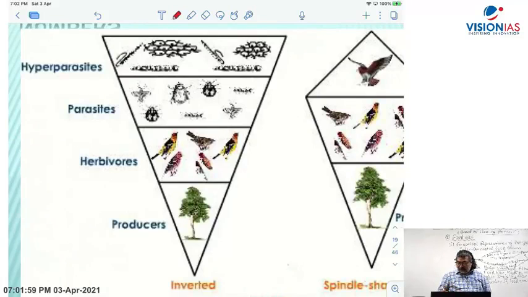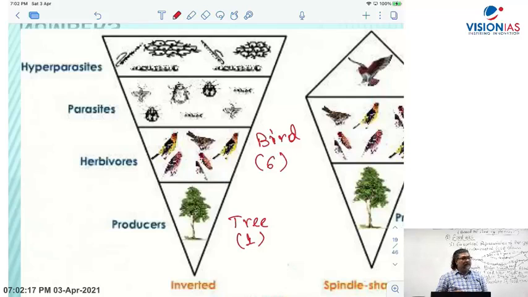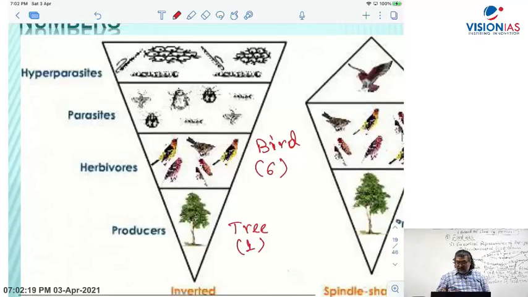In a tree ecosystem, you have one tree which is home of birds. You have birds which live on the tree. If you do the counting, you have 6 birds, and on every bird you have a parasite.